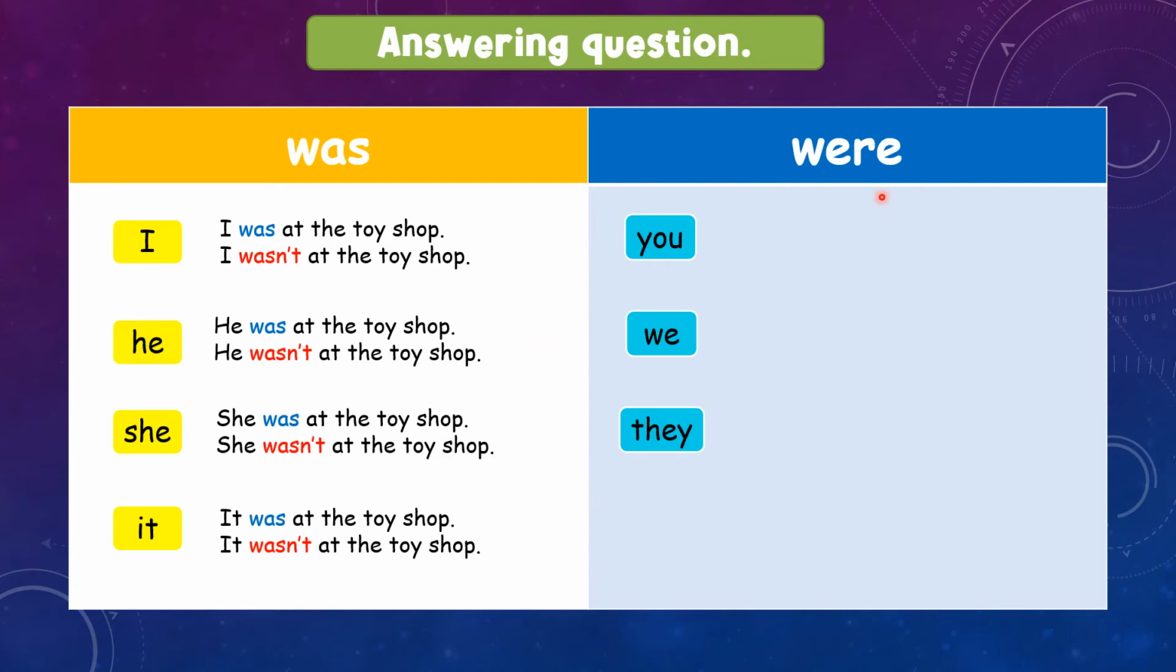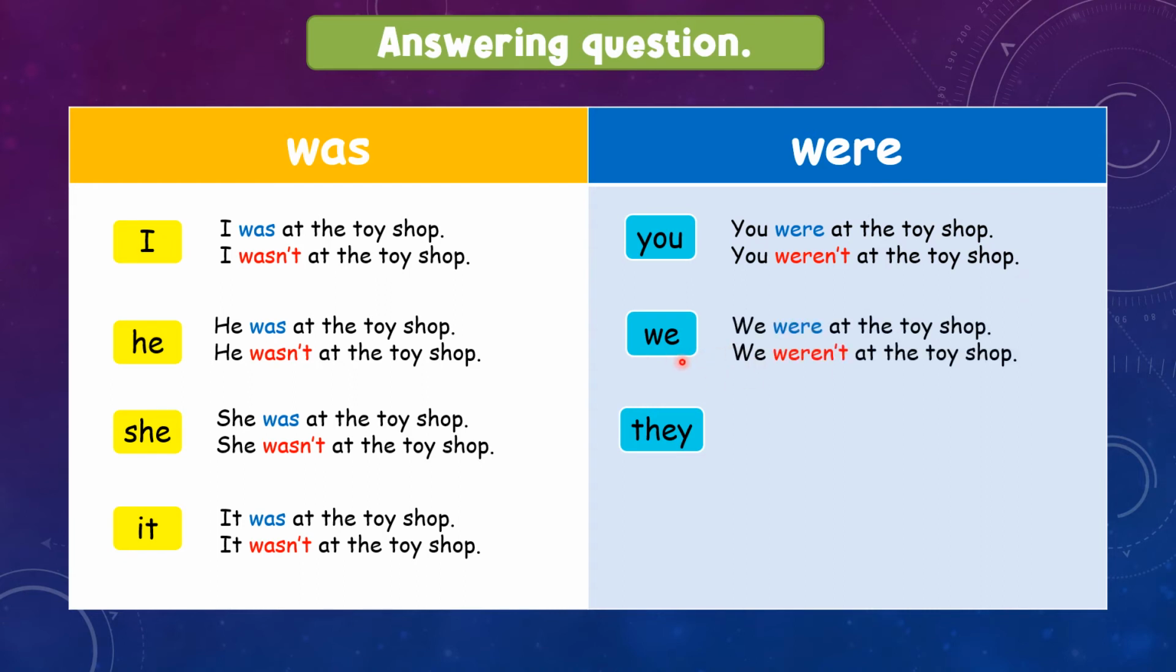Moving on to were. Under the column of were, we have three: you, we, and they. It's just the same, it's only that you have to change was to were. For example, you were at the toy shop. You weren't at the toy shop. For we means kami, bermaksud kami. We were at the toy shop. We weren't at the toy shop. Okay, and last but not least, they were at the toy shop. They weren't at the toy shop.